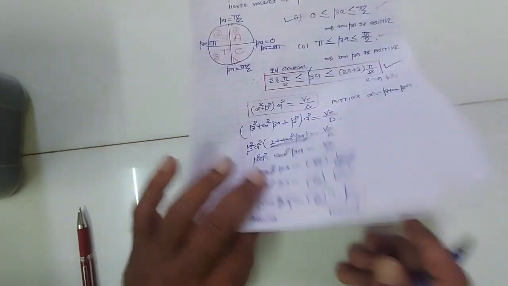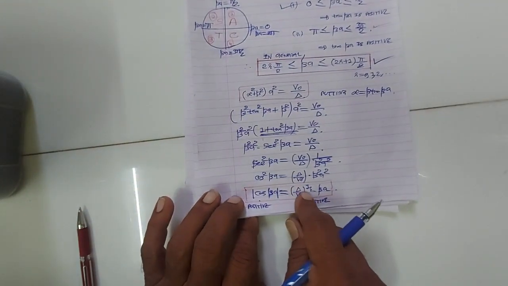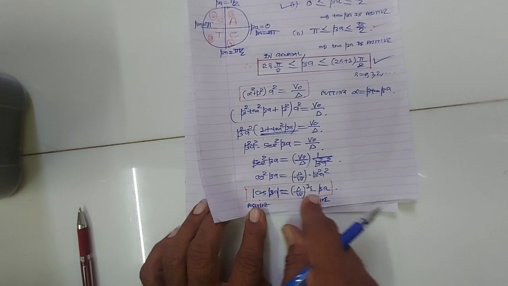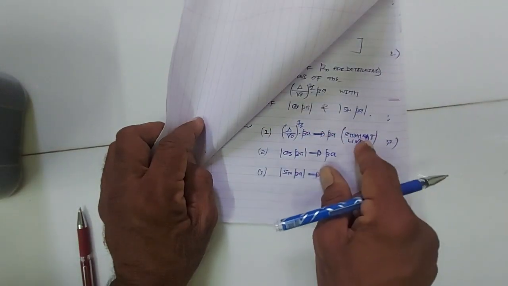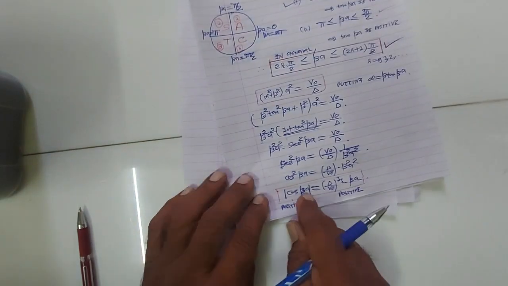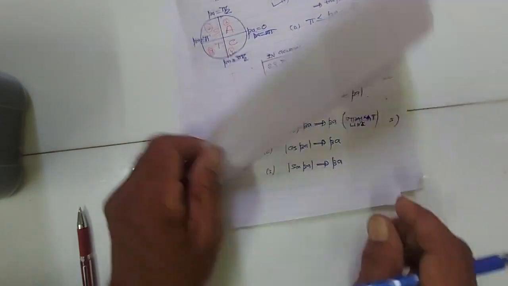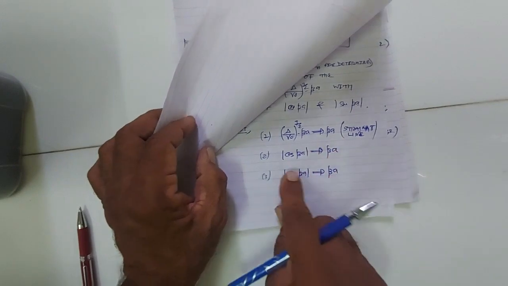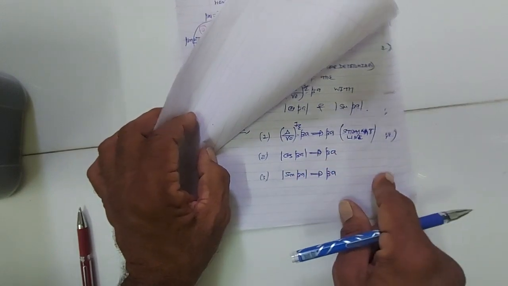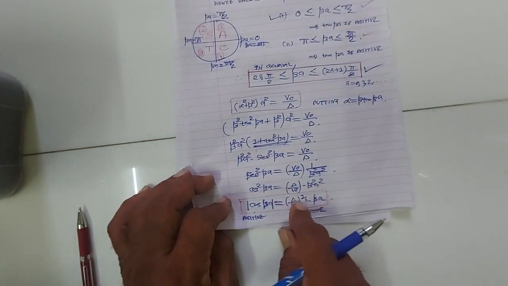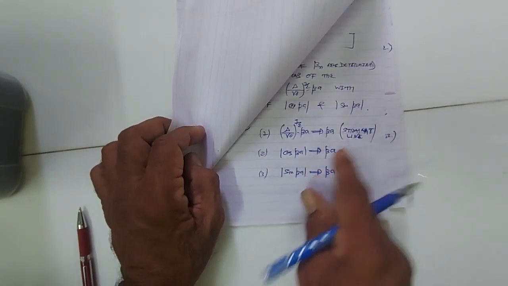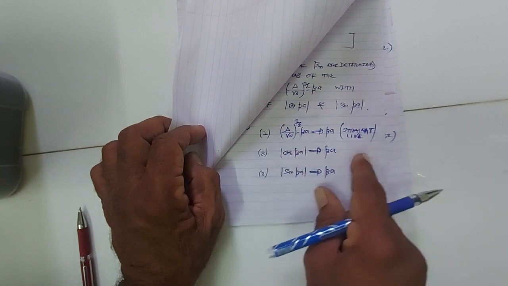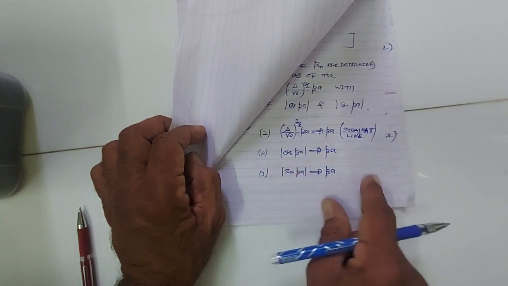So we have to plot 3 graphs. First graph del upon v0 raised to 1 by 2 into beta a for different values of beta a. It is a straight line graph. Second graph we will plot for cos beta a for different values of beta a, and the third graph we will plot for sin beta a for different values of beta a. So that the graph will be like.